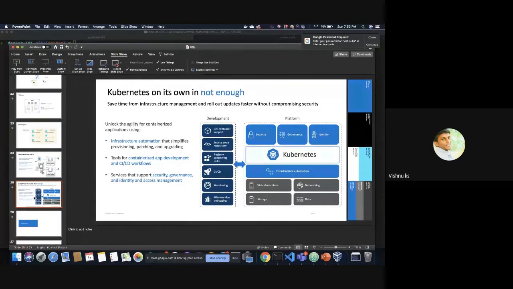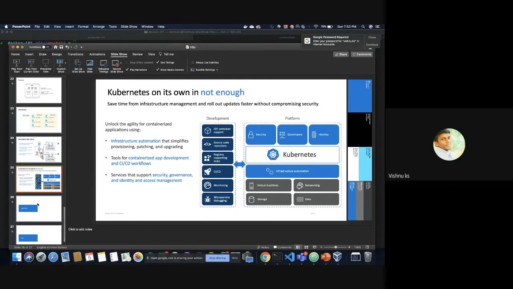Kubernetes on its own is not enough because we need to monitor it. Then we should have a container registry. We need to have proper controls on who is going to access my Kubernetes cluster, so identity and RBAC controls should be there. So there are a lot of things. If you have Kubernetes, it cannot stand alone. You should have a couple of other tools as well. Yeah, so that's it.